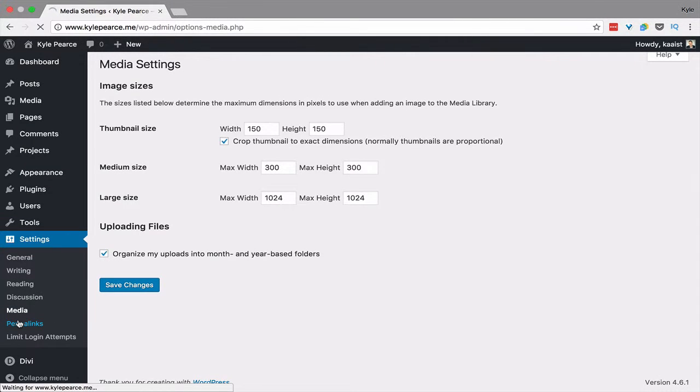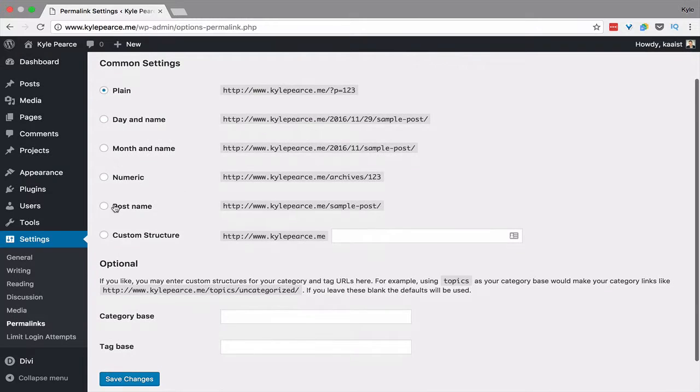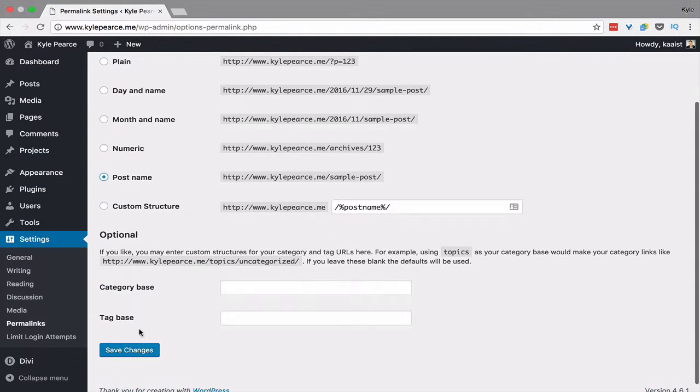And then permalinks is very important. It's the link structure of your website. By default, it's like this, but you want to make it like this. You want to have it with keywords that you use to describe your blog posts. So you want URLs that have the title of your blog post or something similar in them. And you want to make sure you hit save changes for that.